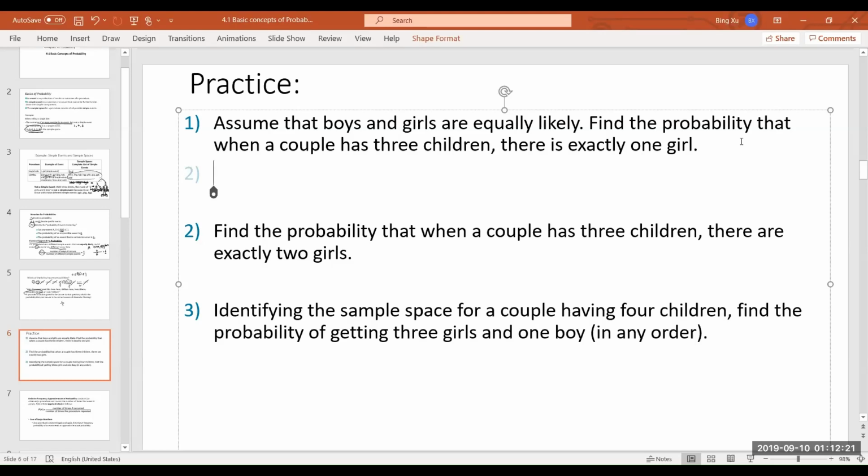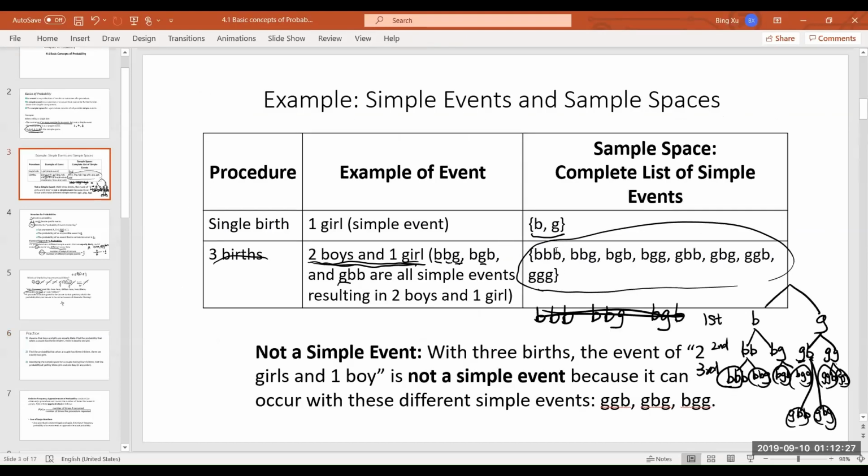If you're more visual, we could list all of them: boy, girl, boy, boy, girl. We can list all of these. Then you find the probability of having 1 girl: 1 is here, 1 is here, and the other one is here. That's all the cases, right? So that would be 3 out of 8. That's one way to look at it.